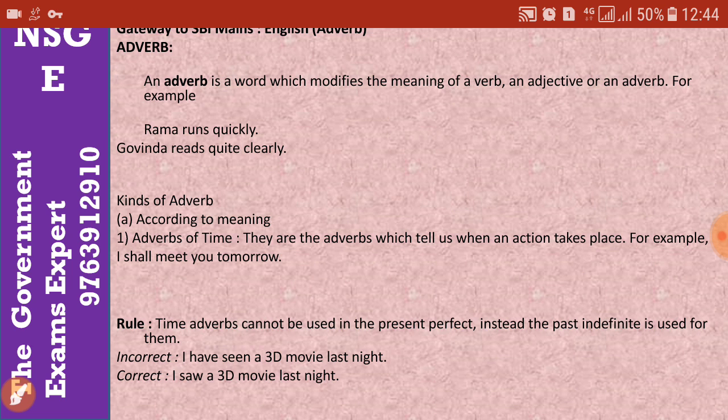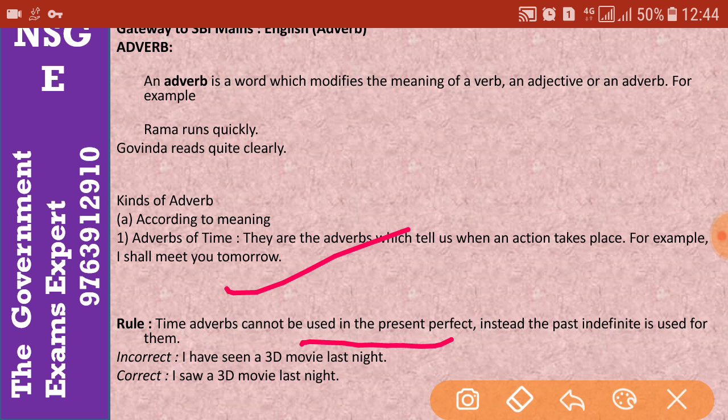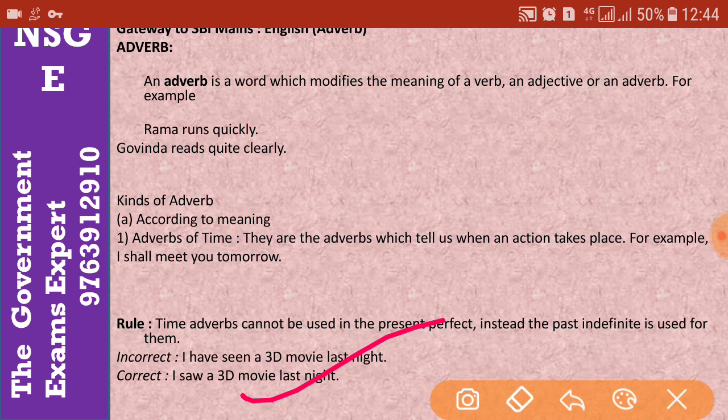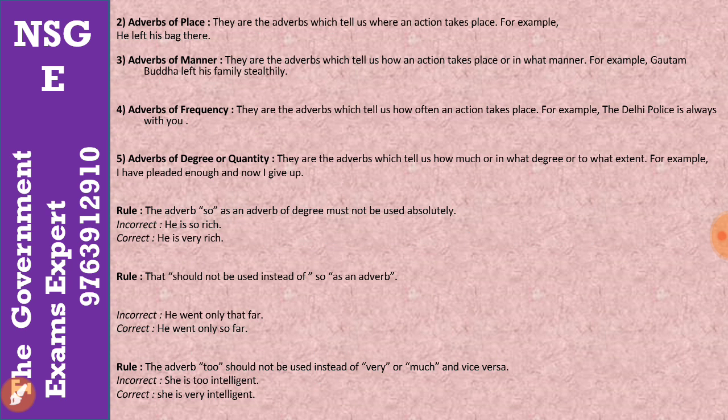Okay. If we check the rules, the first one: time adverbs cannot be used in present perfect. They are never used in present perfect, so past indefinite is used instead. How? Suppose an example: I have seen a 3D movie last night. No, we never use present perfect here. So, I saw a 3D movie last night. This would be the correct sentence using adverbs of time. So adverbs of time will never be used in present perfect. Please do remember. Let's move on to the next one.